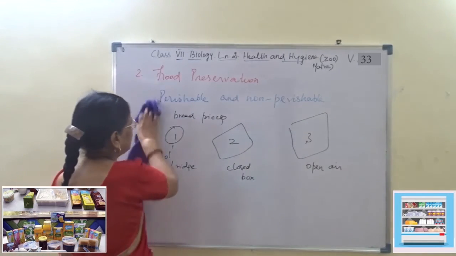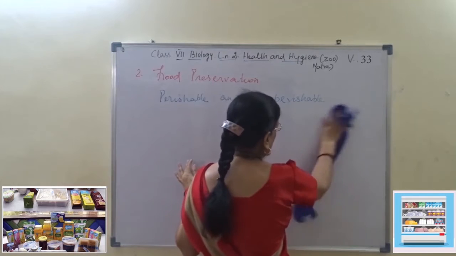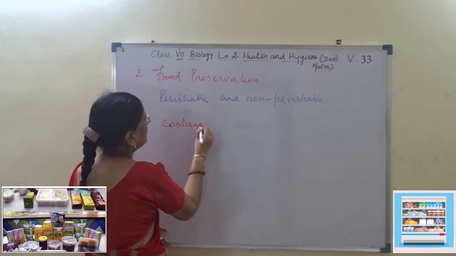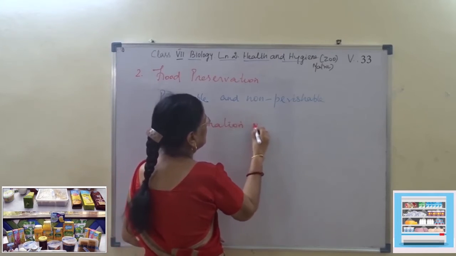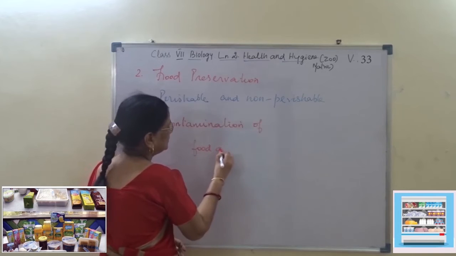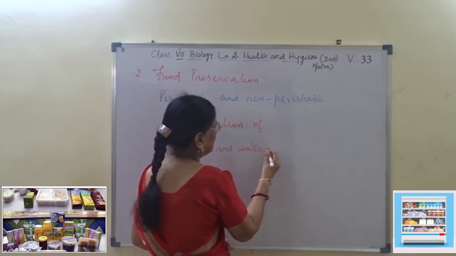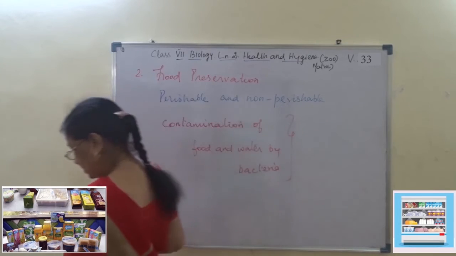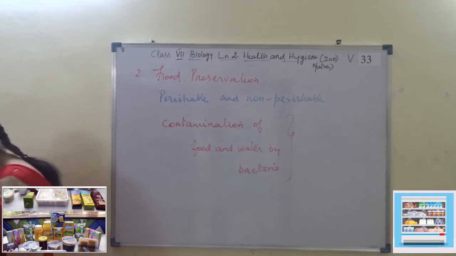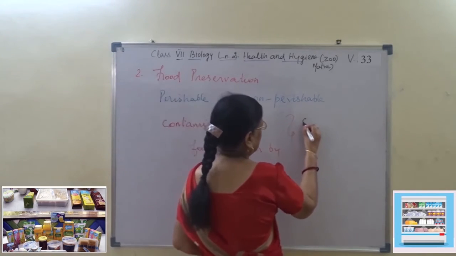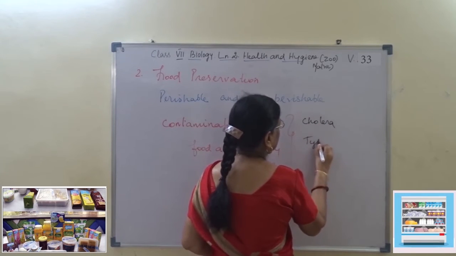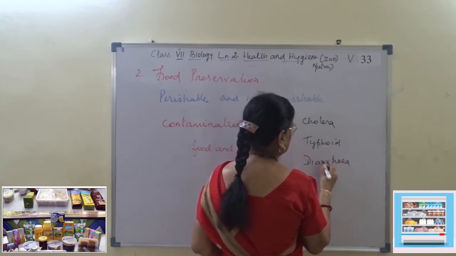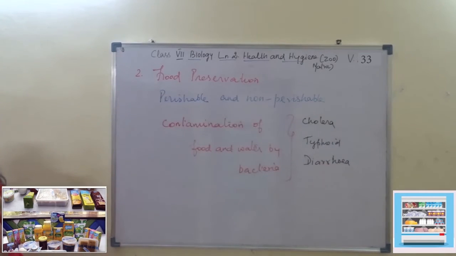So due to contamination of food and water by bacteria, the diseases caused are cholera, typhoid and diarrhea.